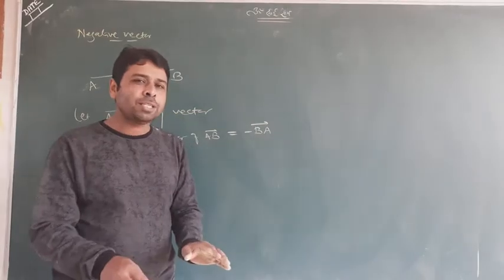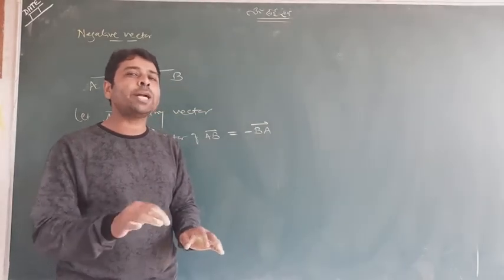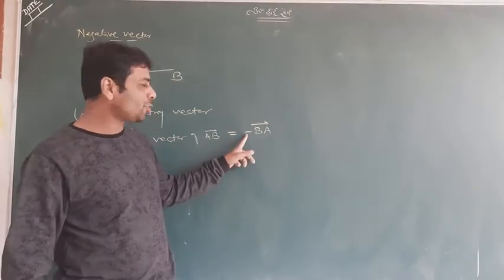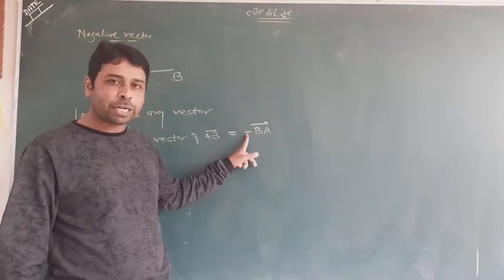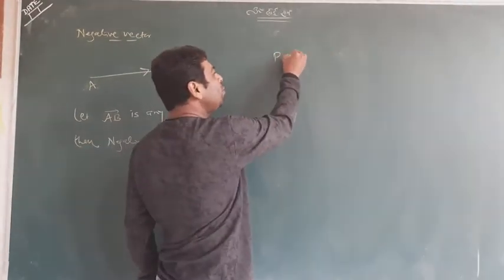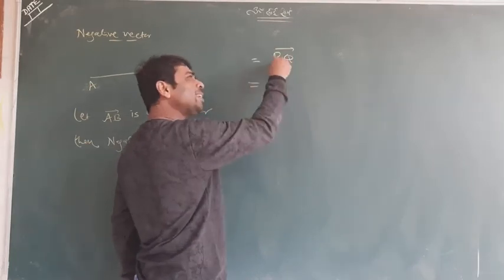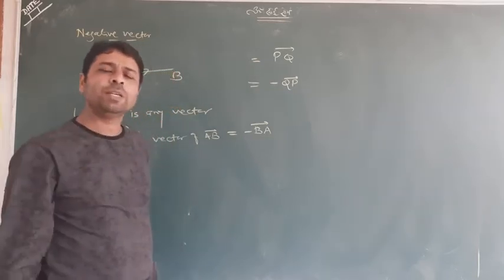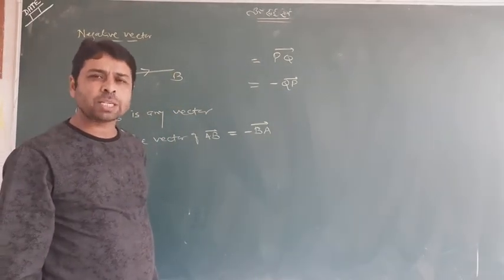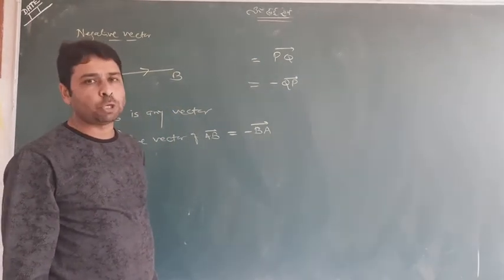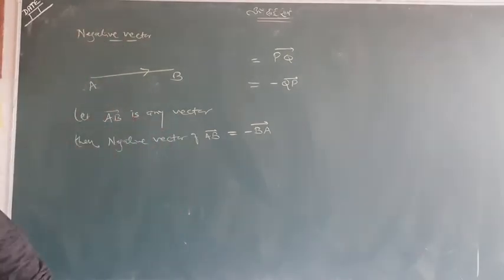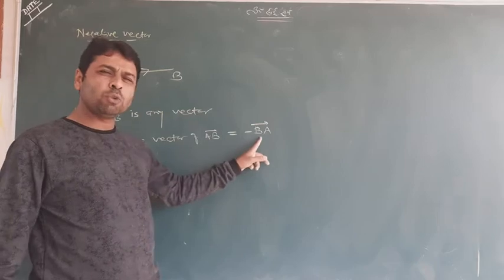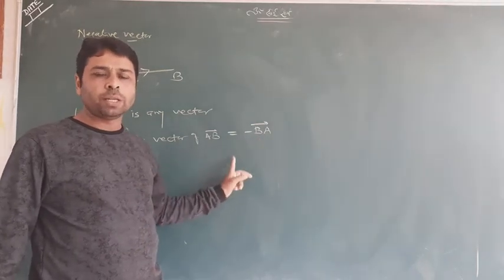It is AB and it is BA, but you have to use a minus sign. Whole conclusion is, whenever you need to change AB to BA, you just change its sign and you can write BA. Suppose you have PQ and you want to write QP, so you only write the minus sign and write minus QP. This is the negative vector of PQ. Keep remembering, nothing hard, very simple. Vector AB is equal to minus BA. So this is a negative vector.